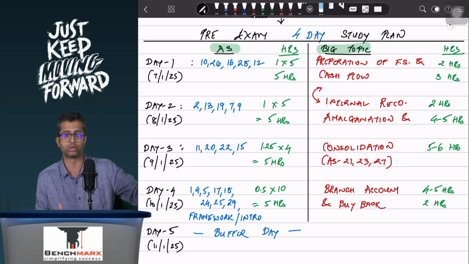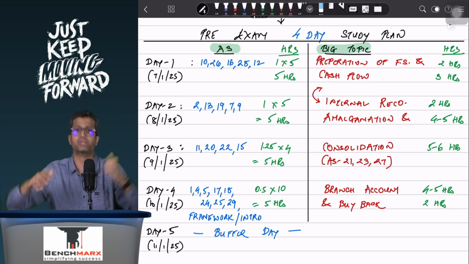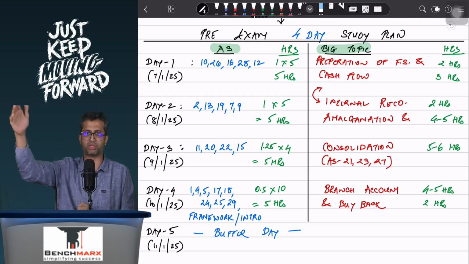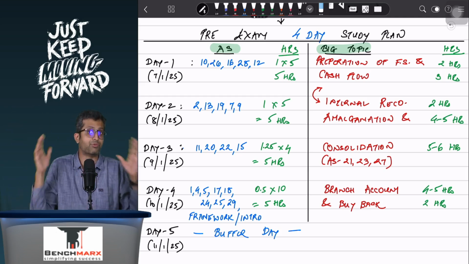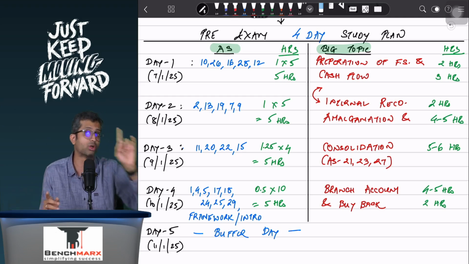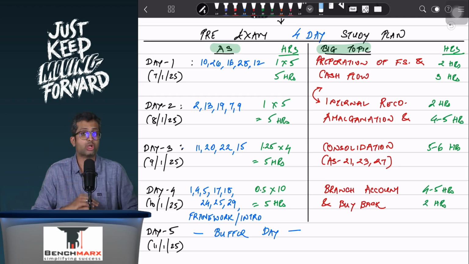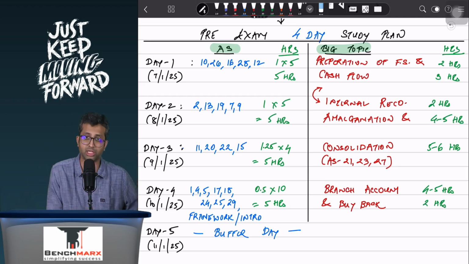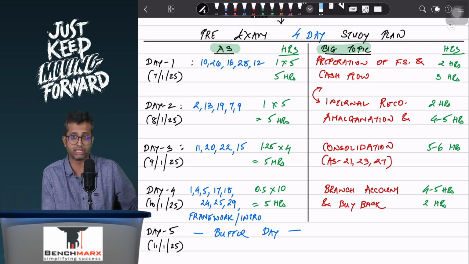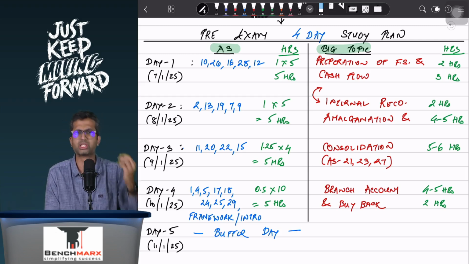You have to score maybe 40, let's say 50. In advanced accounts, we will target 60 plus for sure. But well, if there is a difficult paper, remember, you can go wrong every alternate question and still pass. You need to get 50 on an average for passing. So difficult paper does not mean that you necessarily fail. You will have enough opportunities to score those marks in the exam.